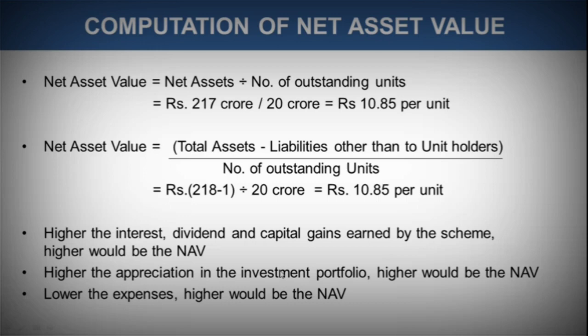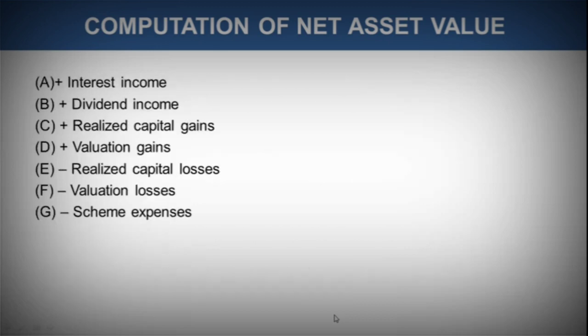So there are two methods which directly impact the NAV. Either our profit is growing or our cost is coming down. Our expenses are coming down. This is how we try to manage maximum earning out of it. So here we were considering that more the profit, more the gain, higher would be the NAV. In the same way, lower the expenses, lower the cost, again higher would be the NAV. So either the cost is being lowered, the expenses are being lowered, higher would be the NAV of the mutual fund, or the profit and the gains are being higher, higher would be the NAV. So these things you need to keep in mind, how NAV is affected.